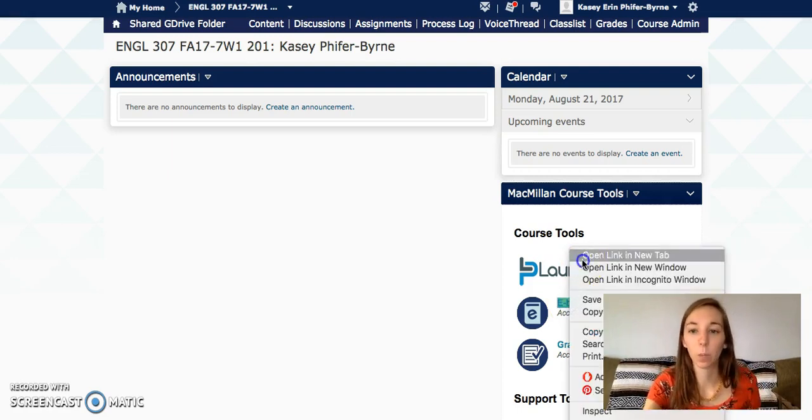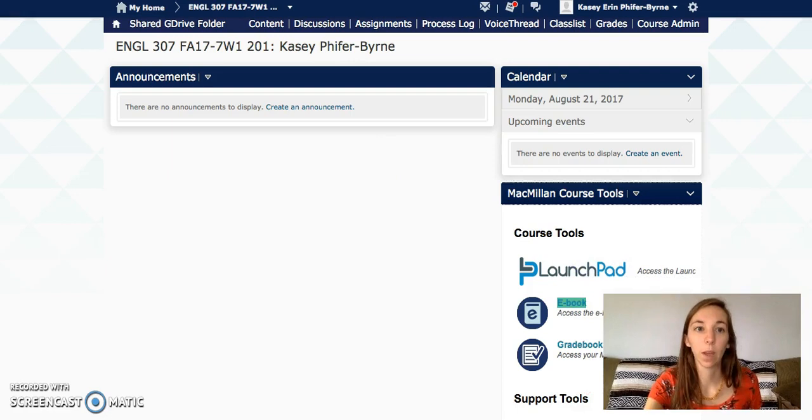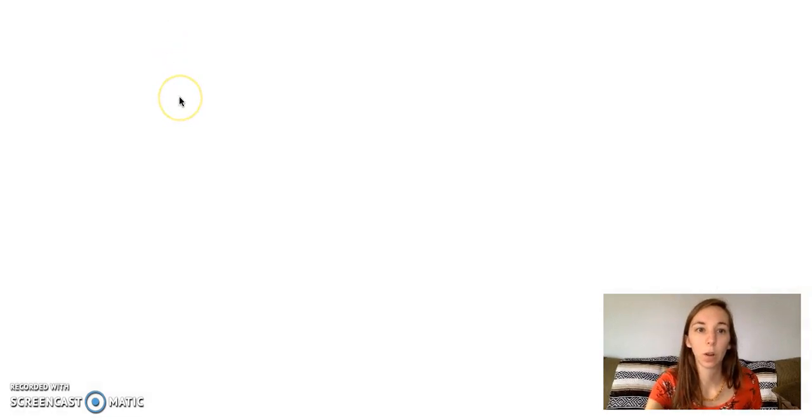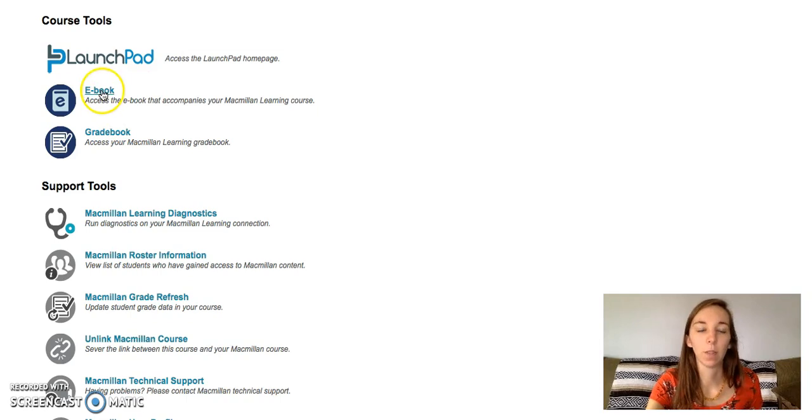I have to click open in new tab, and then it will load in a new tab, and then I'll click on ebook and I'll access it through there. I'm not going to go through that because you guys can go through that, but I just wanted to share that tidbit in case it's helpful.